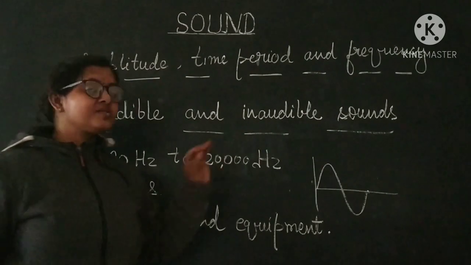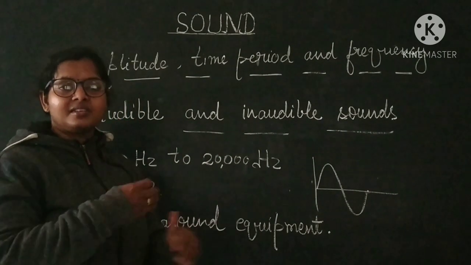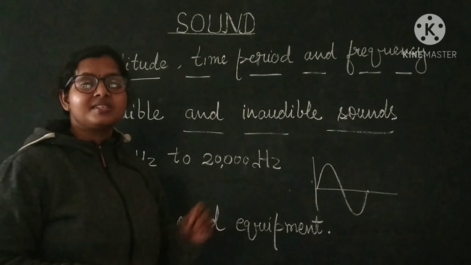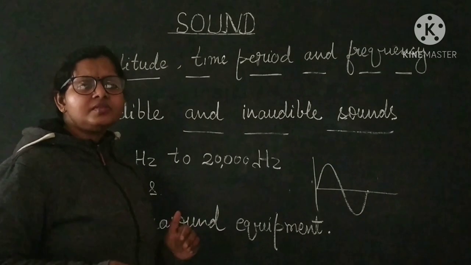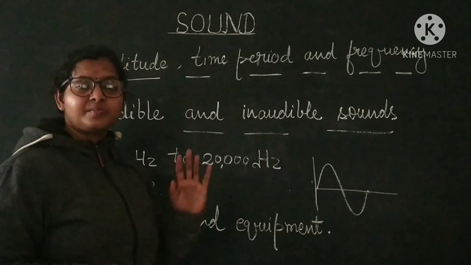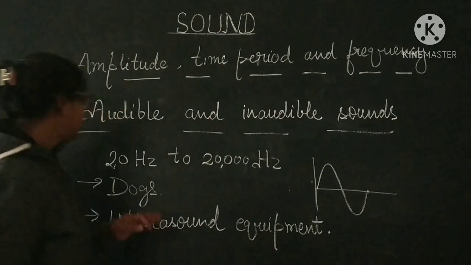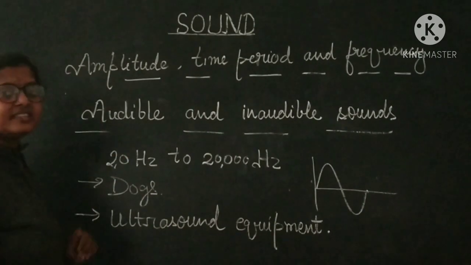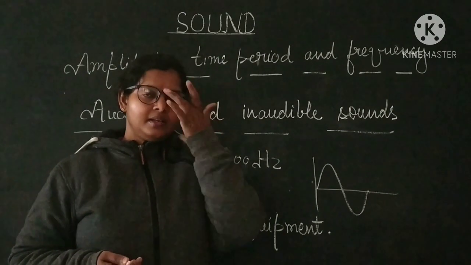Above 20,000 Hz frequency, one example is the nuclear reactions taking place in the atmosphere and in your surroundings. You cannot listen to that because it has the frequency above 20,000 Hz, and below 20 Hz is simply the sound produced by the arms.